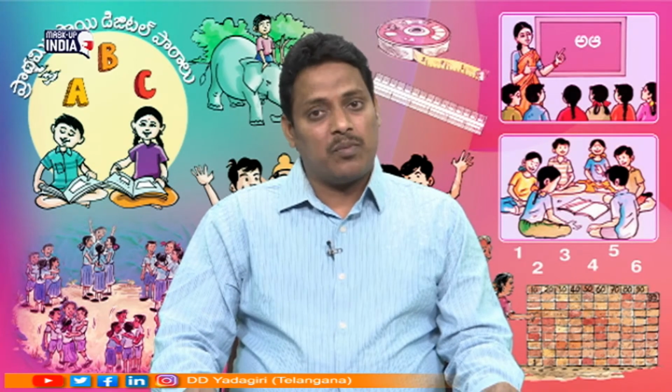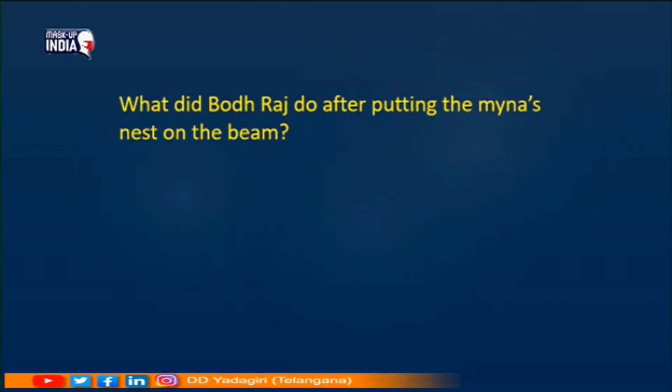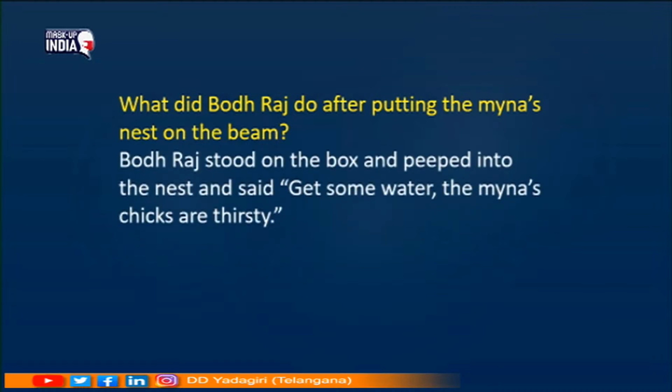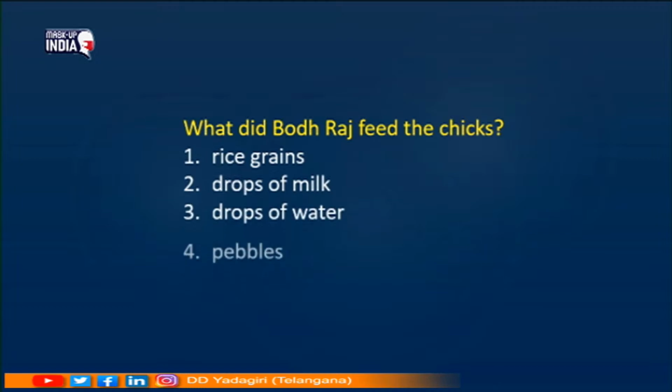Children, can you answer some more questions? Let's look at them. What did Bodhraj do after putting the myna's nest on the beam? Bodhraj stood on the box and peeped into the nest and said, "Get some water, the myna's chicks are thirsty." What did Bodhraj feed the chicks? Rice grains, drops of milk, drops of water, pebbles.